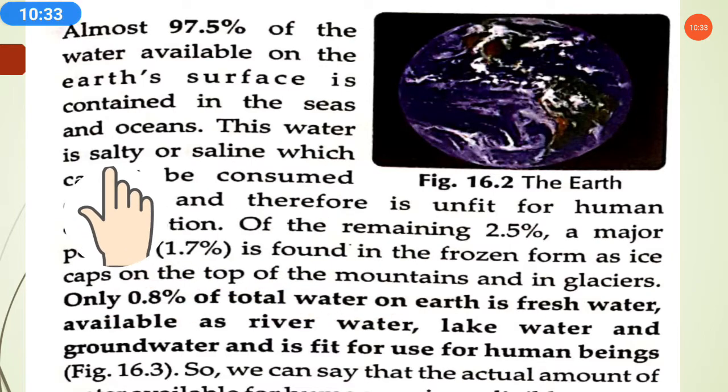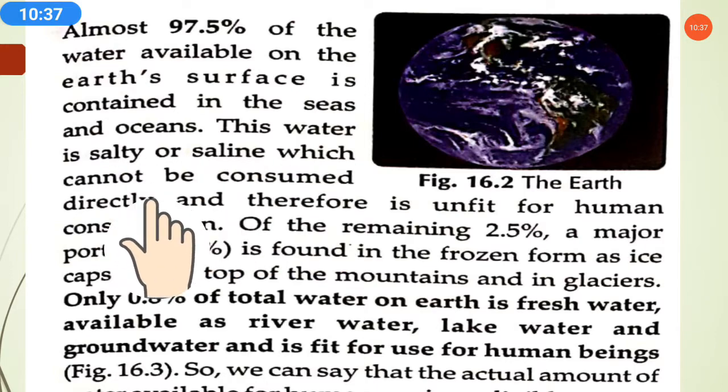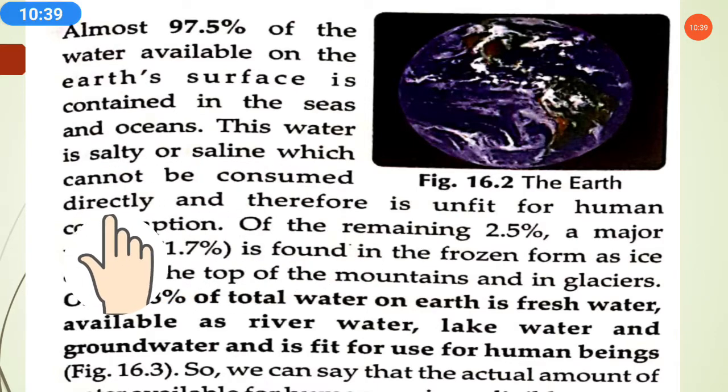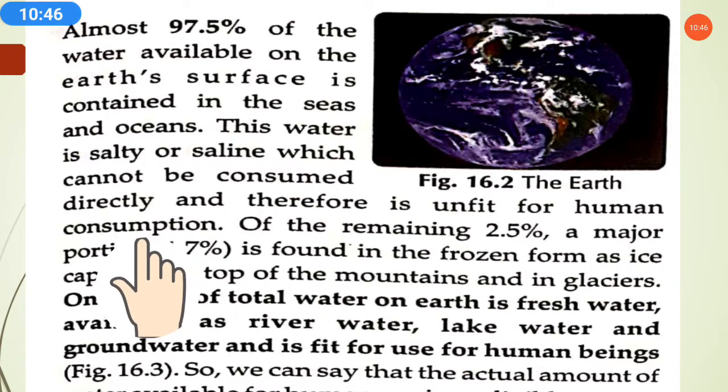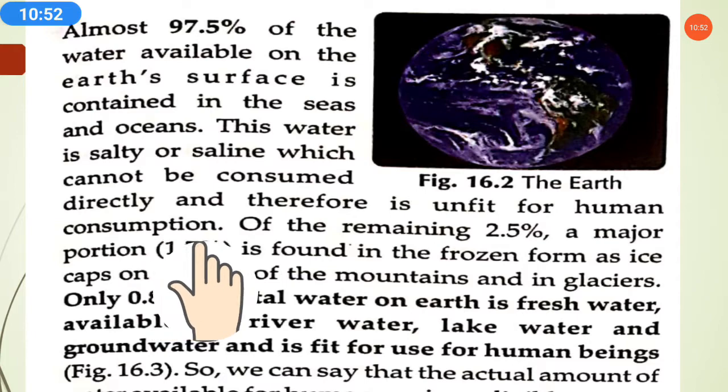We cannot drink this water directly, and therefore it is unfit for human consumption. Sea water is not good for our health.